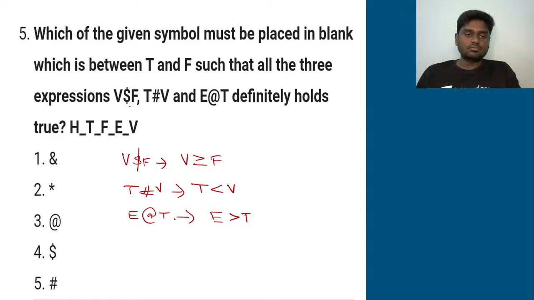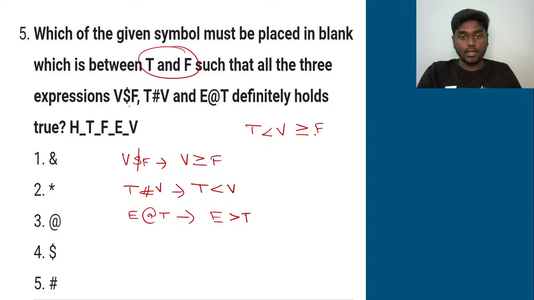It's definitely true. What you really need to see here is which of the given symbols must be placed exactly between T and F. Now listen very carefully. In between T and F, if you try to connect T and F, it is actually T < V, V ≥ F. So this is the exact statement which you have got.